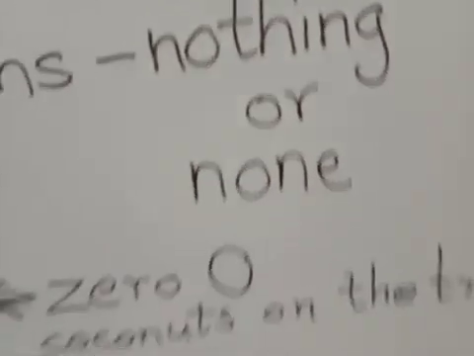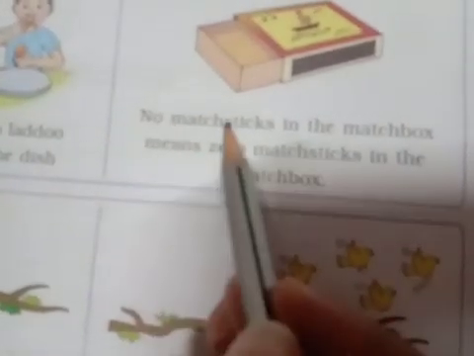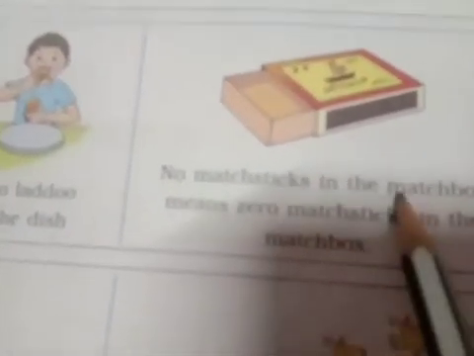Same way. Now, no matchsticks in the matchbox. You can see the matchbox. Can you see any matchsticks here? Only the empty matchbox you can see here. Empty means khali matchbox. No matchsticks in the matchbox means 0 matchsticks in the matchbox. Understood, children? 0 means no matchsticks in the matchbox.